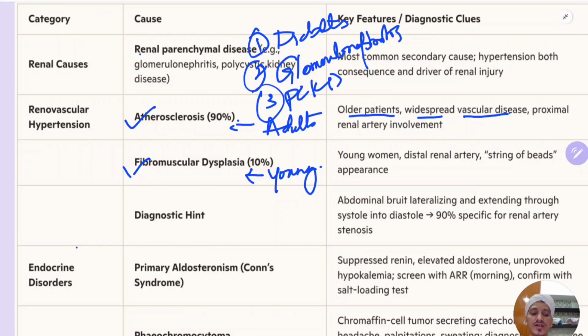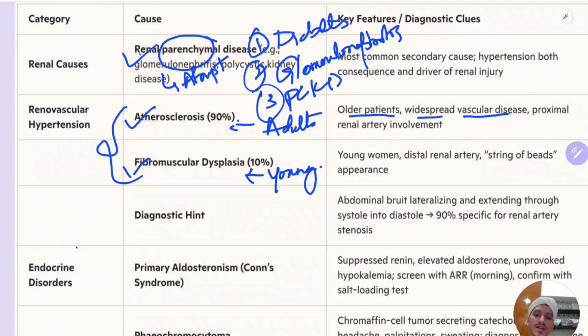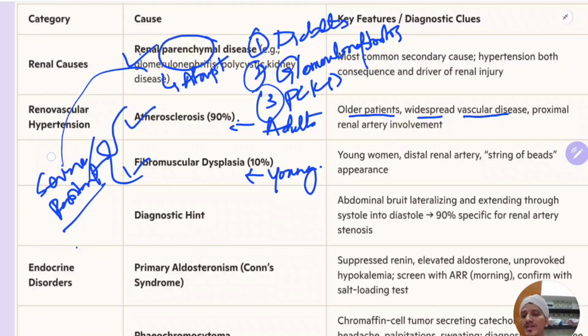How will you suspect renovascular hypertension? Severe hypertension, resistant hypertension, abrupt onset hypertension, usually you see in renovascular hypertension, and disproportionate target organ damage. All these things you will see. Mainly in parenchymal disease, it usually presents as abrupt onset of hypertension, and atherosclerosis and fibromuscular dysplasia present as severe or resistant hypertension. Remember this one. These can also present like this, but basically I'm saying the difference.